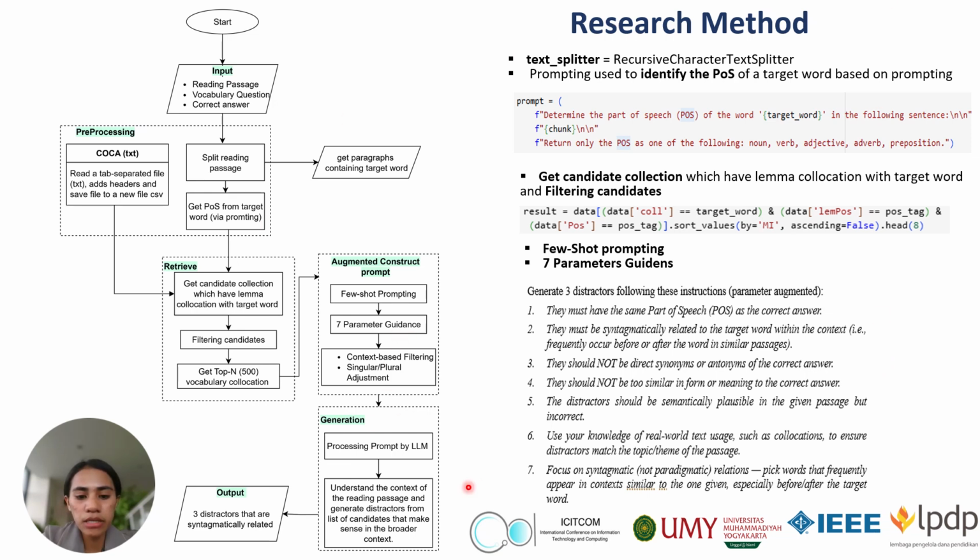Finally, the LLM generates three distractors that are grammatically and contextually aligned with the original sentence. In short, this pipeline integrates corpus linguistics and LLM to create high quality distractors for vocabulary assessments.